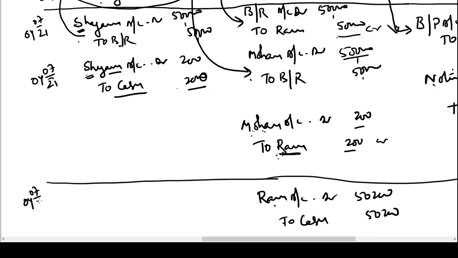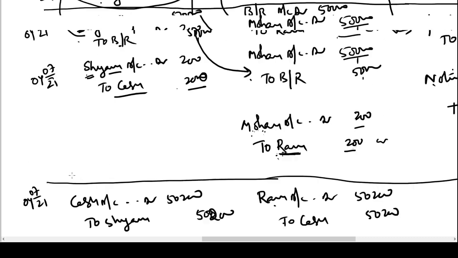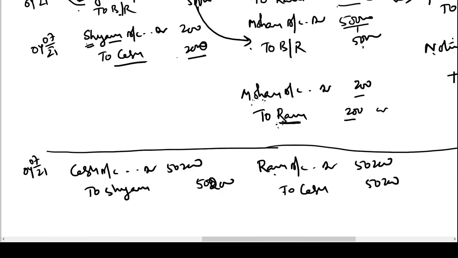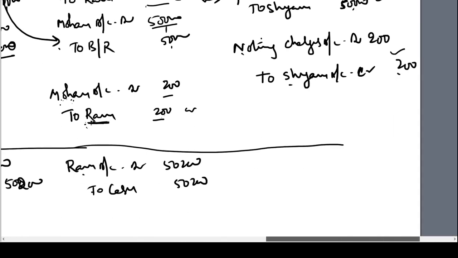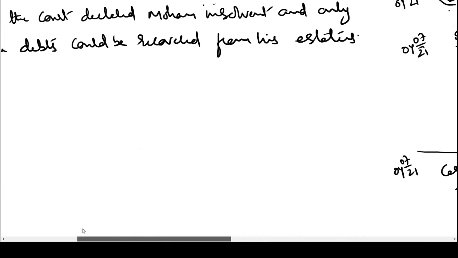What is the entry in the books of Ram now when he is receiving money? Cash account debit 50,200. Who is giving this money to him? Shyam is giving this money to him. Hence Shyam account will be credited with 50,200 rupees. With this, the debtor-creditor relationship between Shyam and Ram would get settled. In this transaction, there is no role of Mr. Mohan, hence there will be no entry. Now ultimately the amount has to be collected by Mr. Shyam from Mohan. Let us see what happens.